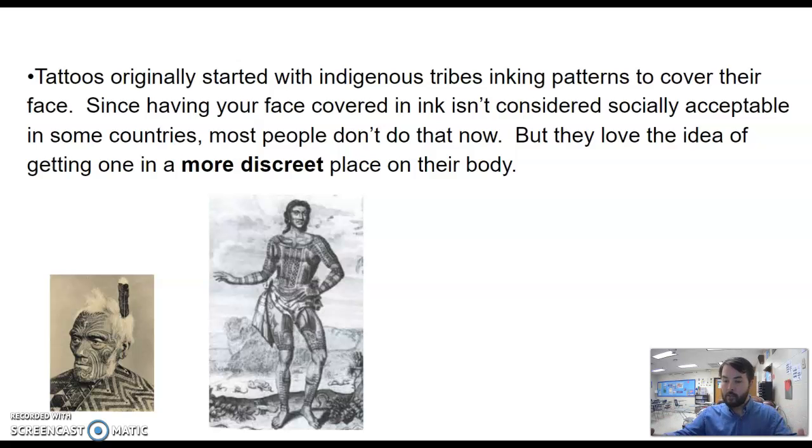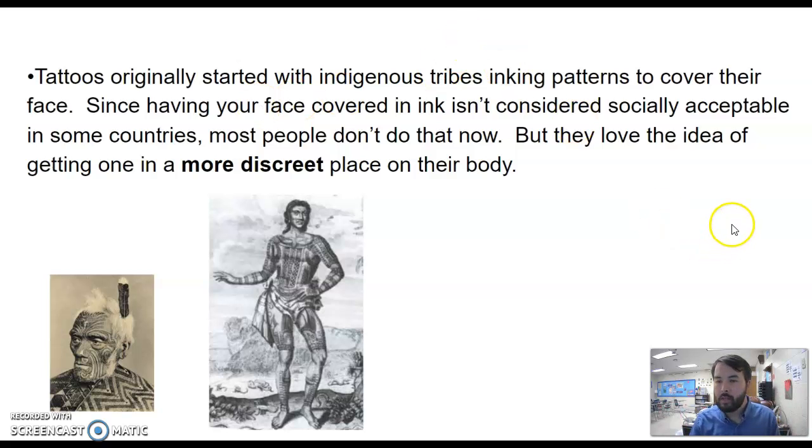Now, other countries saw that when they were exploring around the globe, and some people got them, but in some cultures it was seen as not a good thing to be covered in ink. So people would get them in more discreet places on their body, and we see that today. A lot of people get tattoos because it's not as socially taboo.